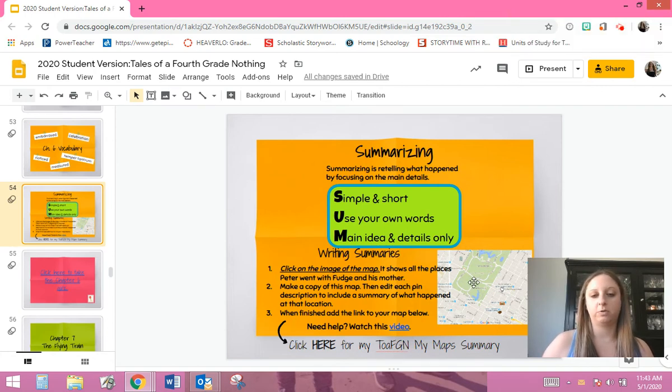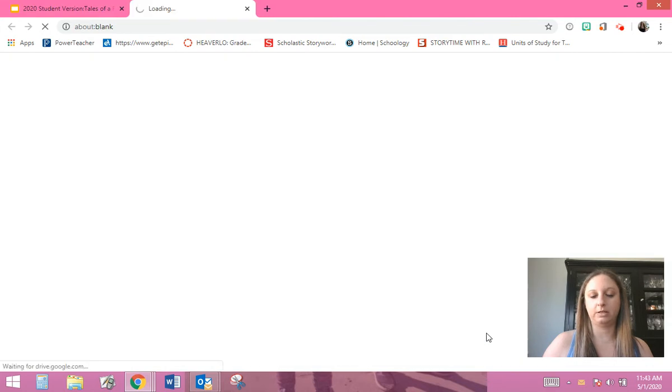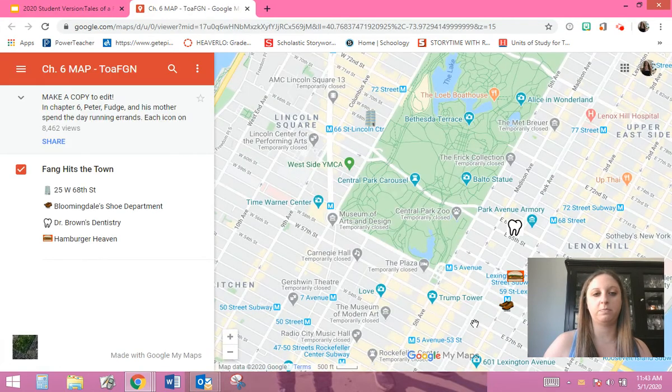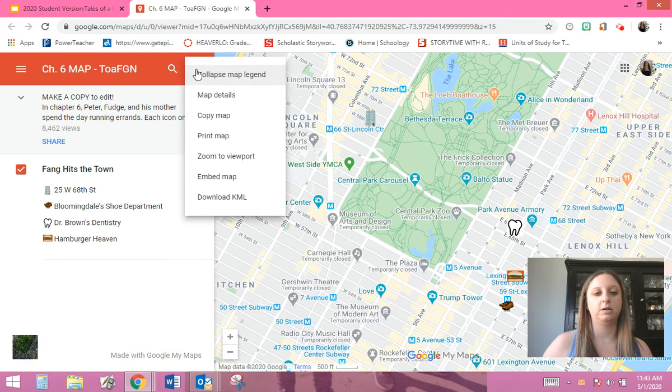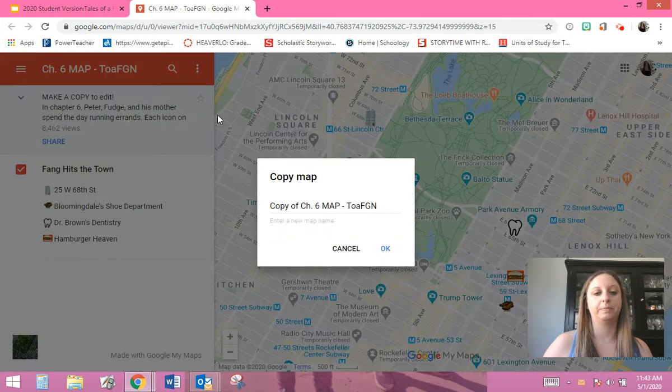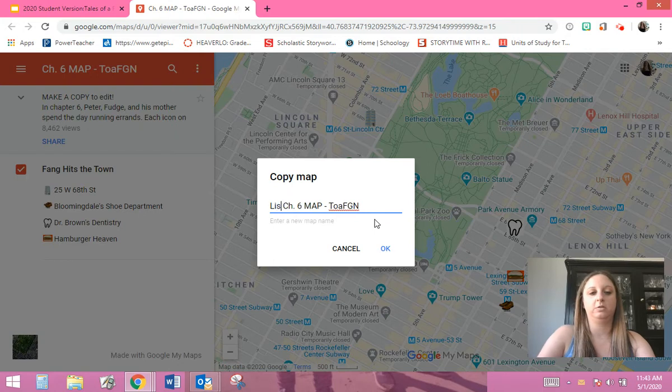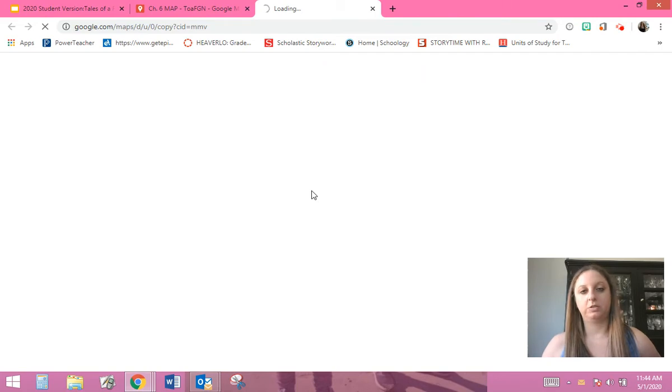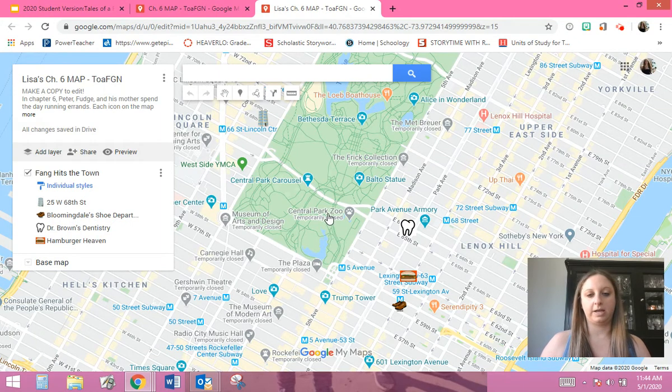All right, so first we're going to click on the map to get the link to the map. This one is view only, so what you have to do is make a copy. In order to make a copy, you click on the three dots and you click on copy map. Here you can rename it. Instead of "copy of," you can write your name. Right, Lisa's map. Okay, so it's making a copy, and now I can edit this map.